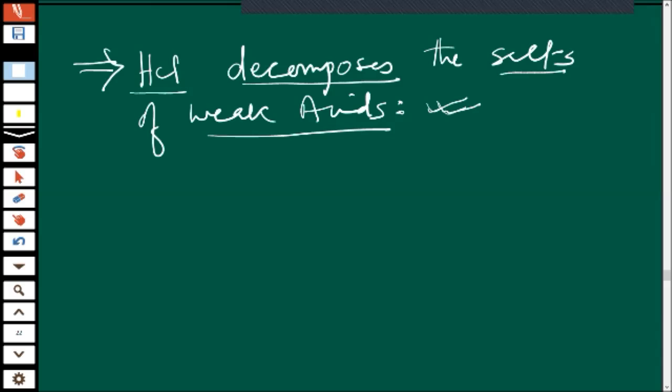Salts of weak acids. Try to enjoy this type of information. So exactly what does this sentence mean? Just consider one example of a salt of a weak acid. Do you understand what this sentence means?